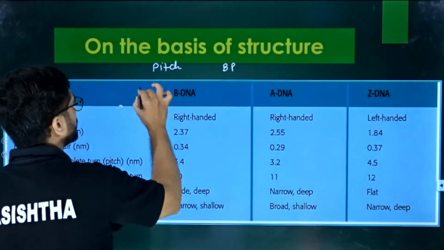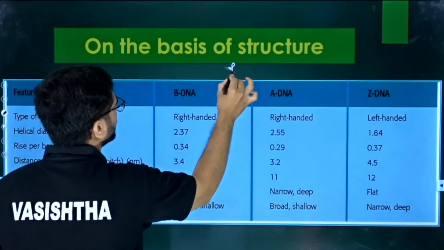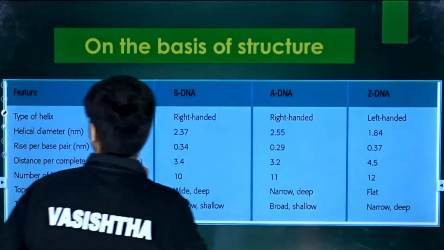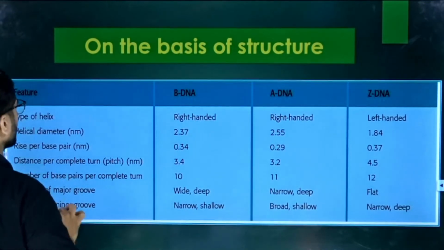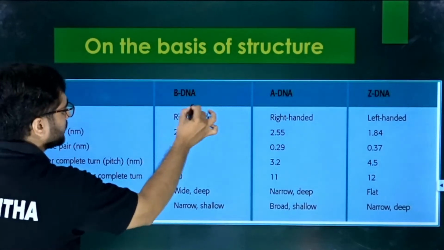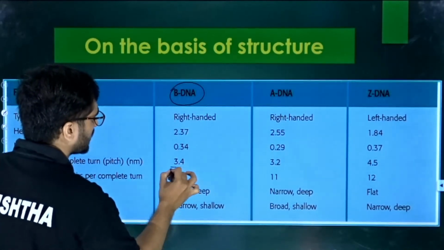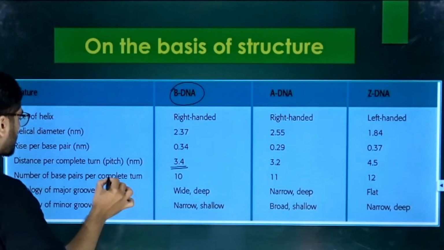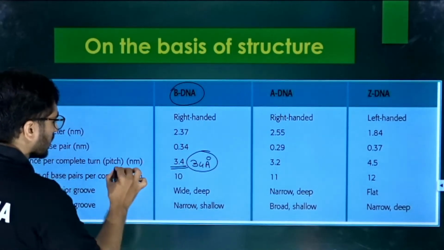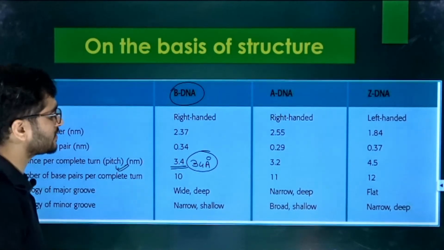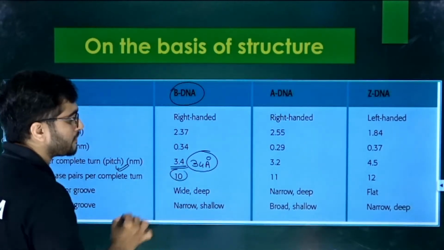So they give 3 types of DNA. We will add them, right? We will add 2 more. Yes. So what is B DNA? B DNA's whole pitch is about 34 angstrom, which they give in nanometers. That's why it is different. We have 10 base pairs.